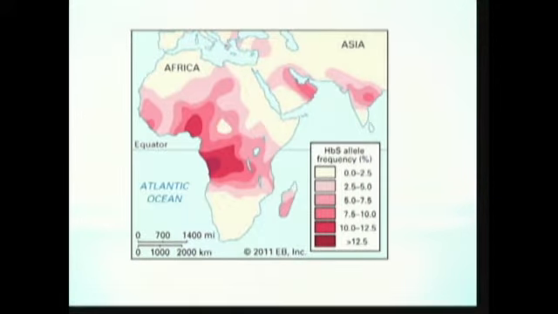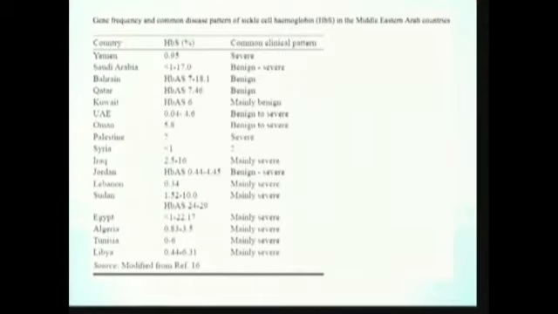It is especially important for us, as the Kingdom has a high prevalence of sickle cell disease, especially in the eastern and southeast regions. In 2011, it was estimated to be around 17% in the eastern region, which is among the highest in the Middle East and the world. The highest is in South Africa, which reaches around 40%.